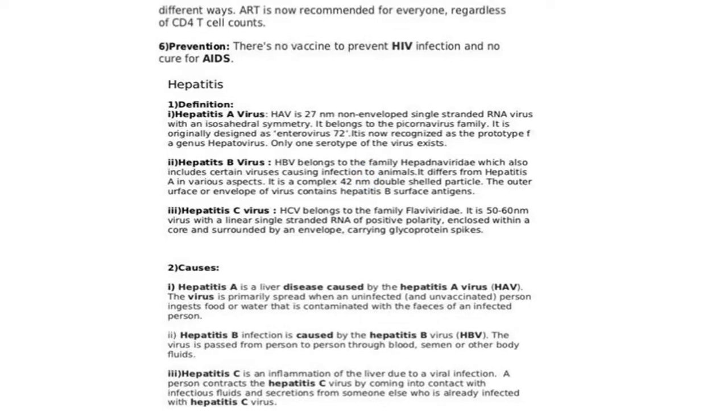There is also no vaccine to prevent HIV infection, and there is no cure for AIDS. So we can prevent HIV and AIDS by taking preventive measures, like educating people about HIV and AIDS, which can prevent new infections.